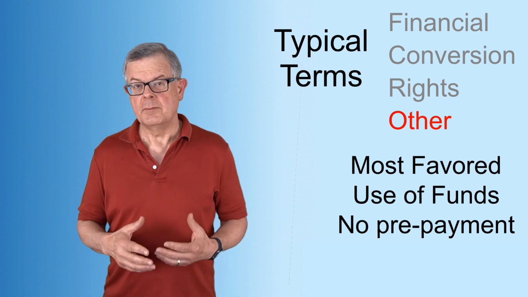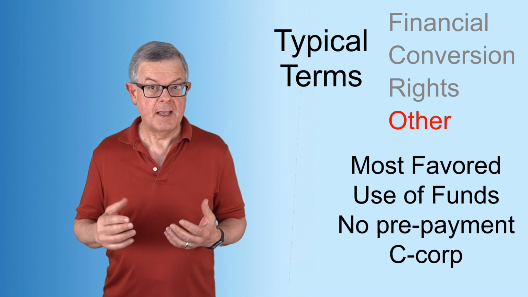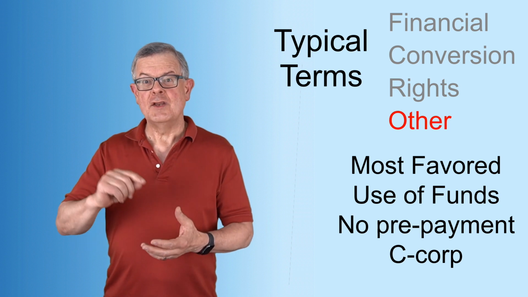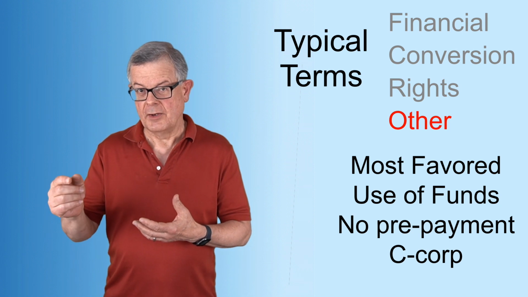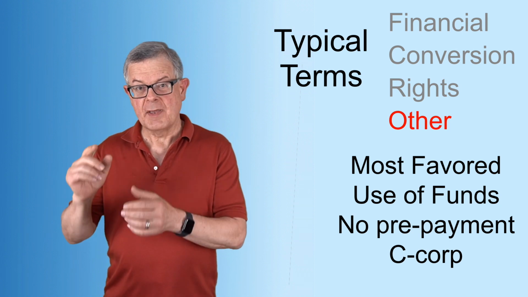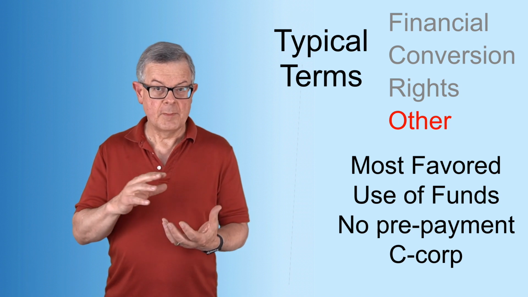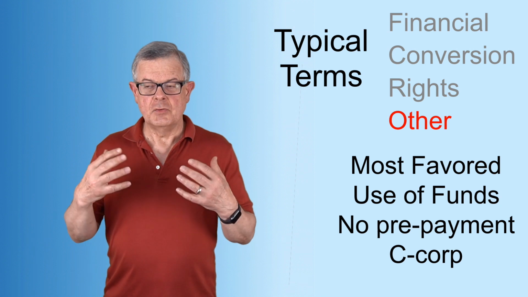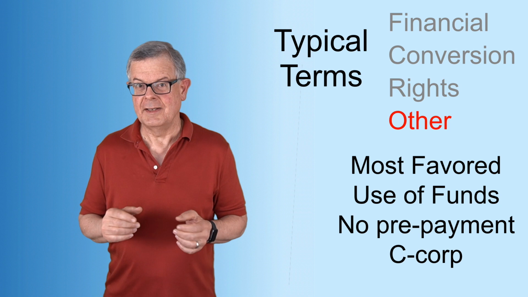Another very common term you'll see is if you're getting a convertible note investment as an LLC, that's fine, that's not a problem, but it may well say that in the future, when you get the equity investment round and the note converts to ownership, at that point, there's a requirement that you convert your company from an LLC to a C Corp. And that has to do with concerns investors typically have about flow through of profit from an LLC.